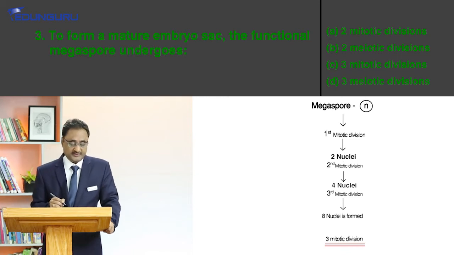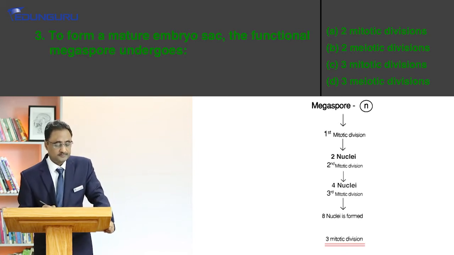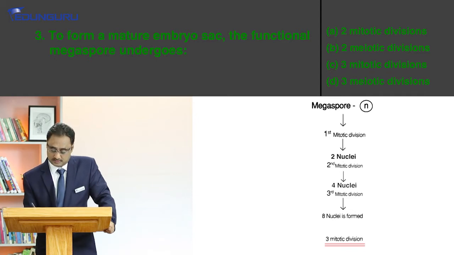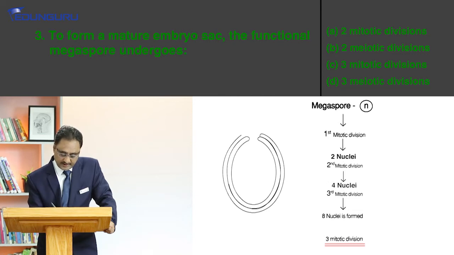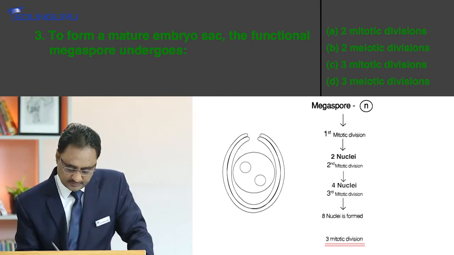So what we are seeing here is that after this the cell wall is going to be formed, right? And this structure will be formed.